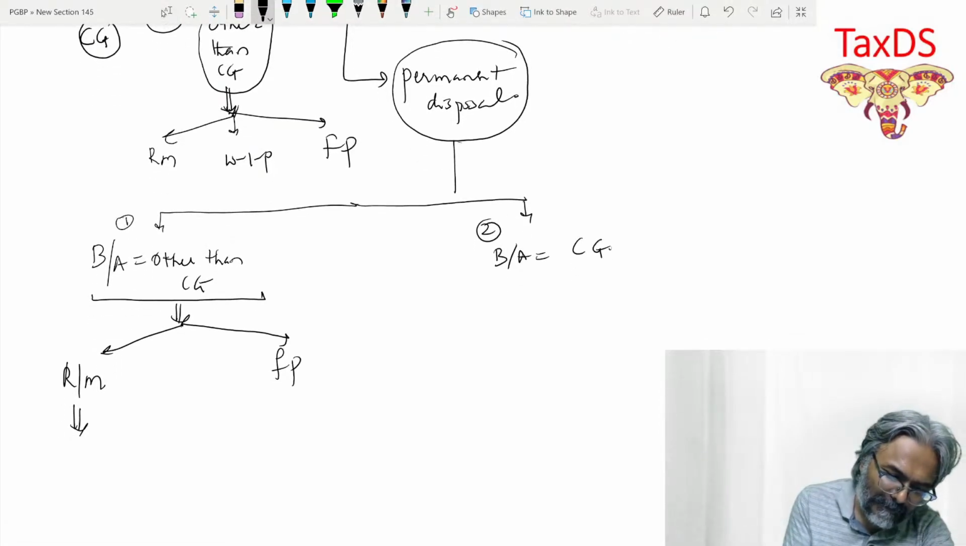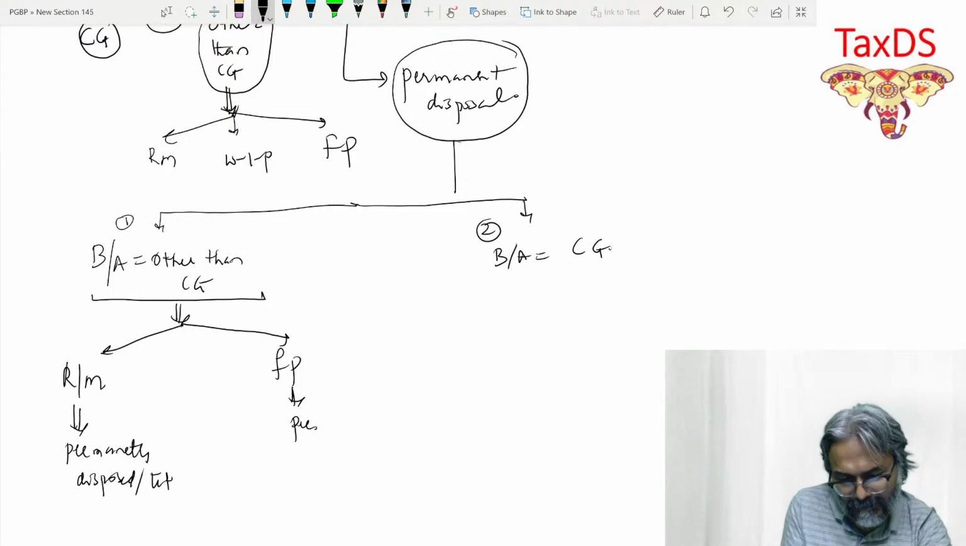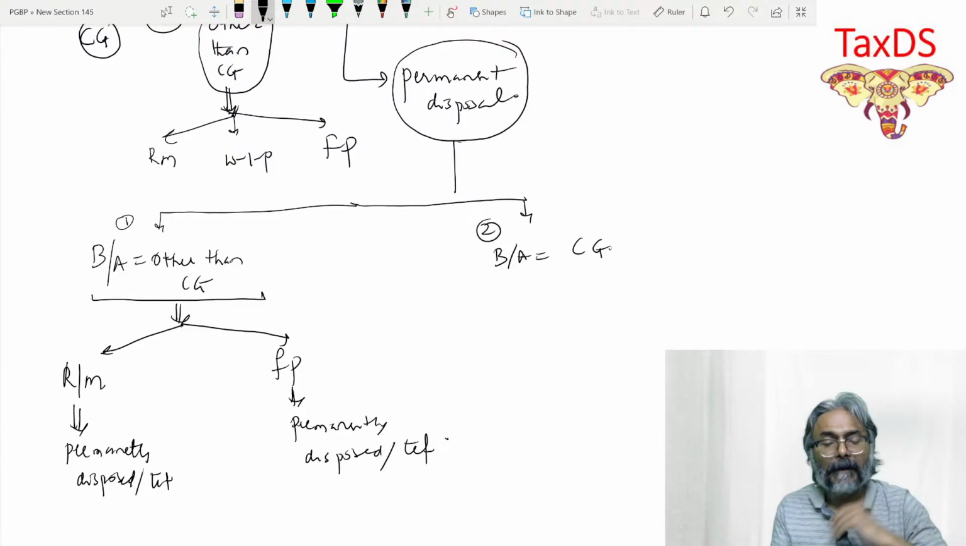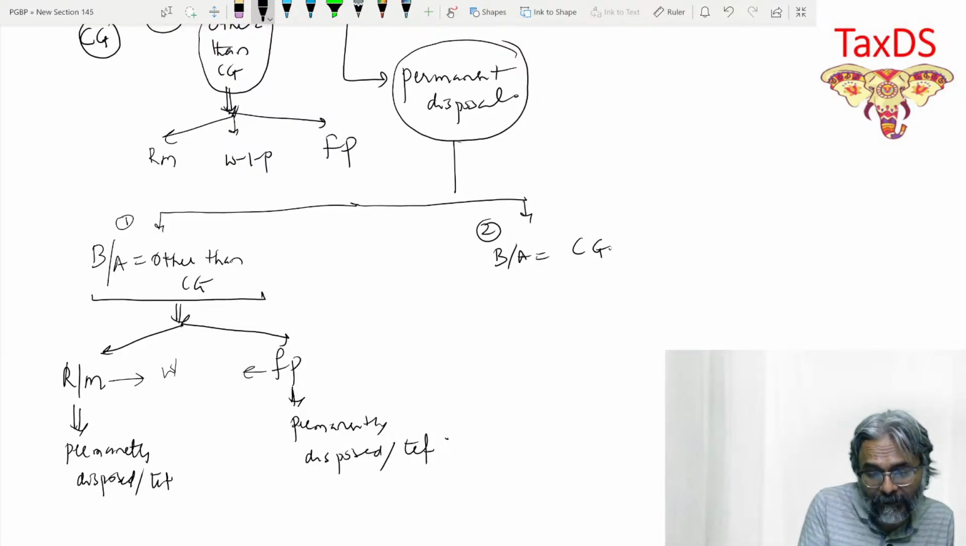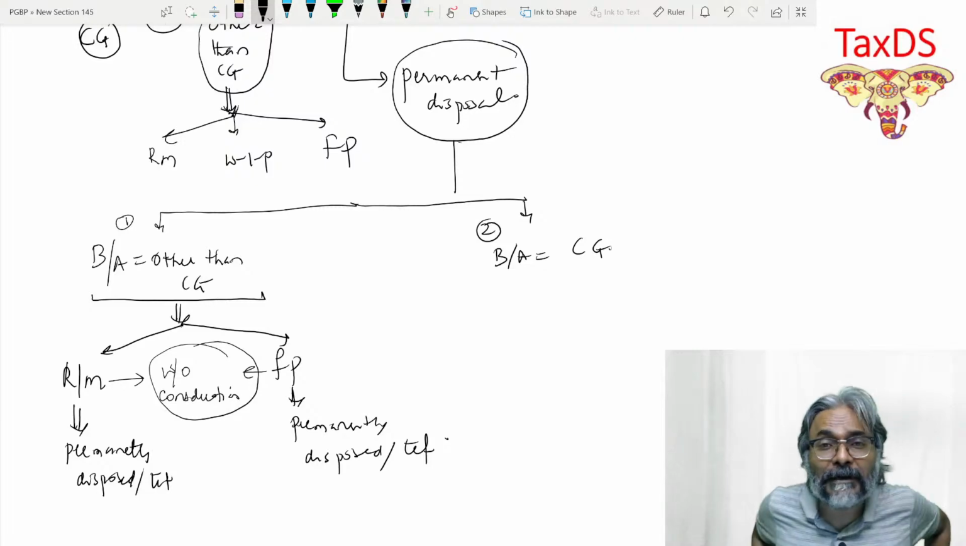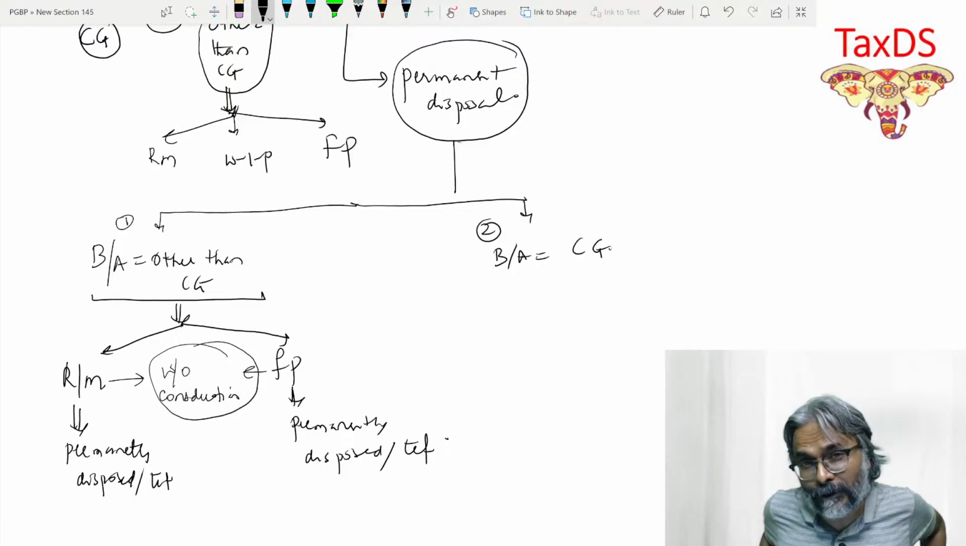So this has been permanently disposed of or transferred, and in this case, this has been permanently disposed of or transferred. Be careful, students. This is all about the game of without consideration. We are talking all about without consideration. Please don't take your eyes off that important precondition, and that important precondition is without any consideration.